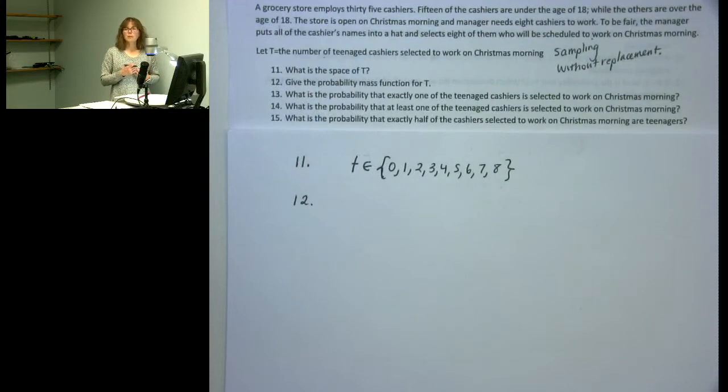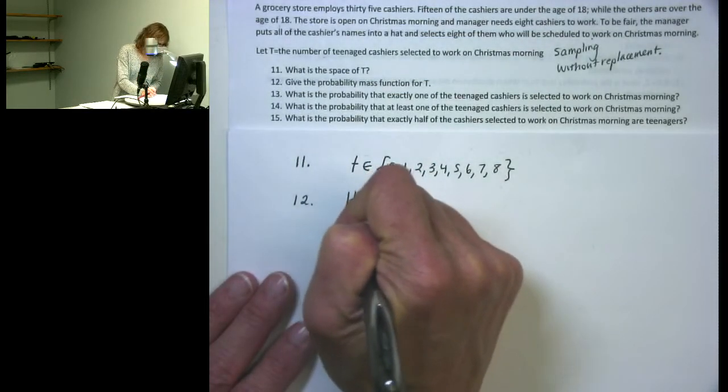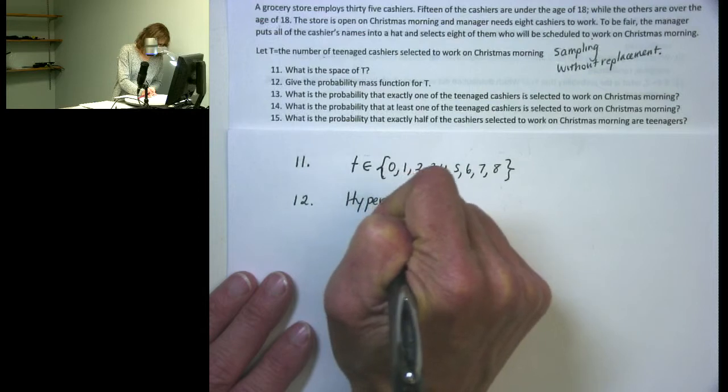When we're sampling without replacement, remember, we don't have independence between our trials, and we can't use a binomial type of situation. But we can use a hypergeometric. So this T should have a hypergeometric distribution.